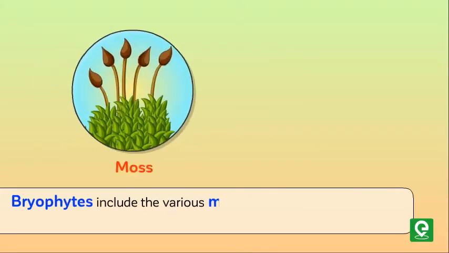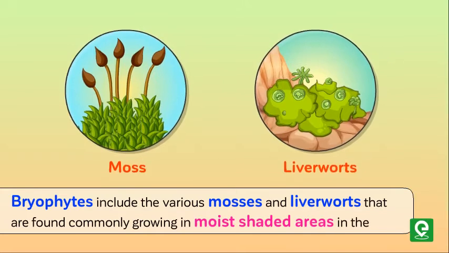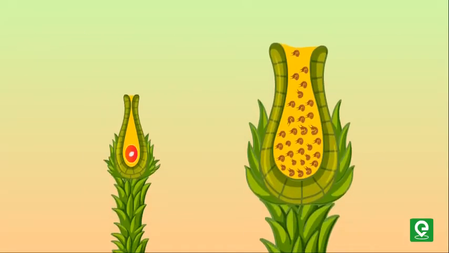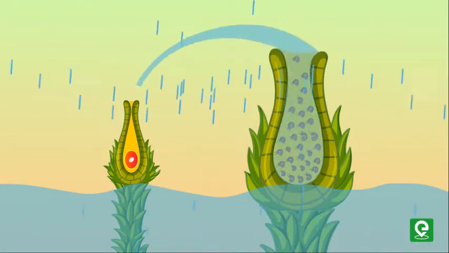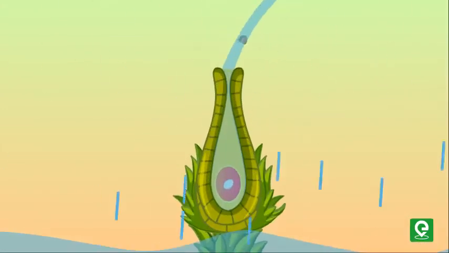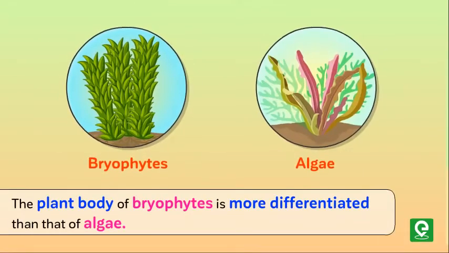Bryophytes include the various mosses and liverworts that are found commonly growing in moist, shaded areas in the hills. Bryophytes are also called amphibians of the plant kingdom because these plants can live on soil but are dependent on water for sexual reproduction. The plant body of bryophytes is more differentiated than that of algae.